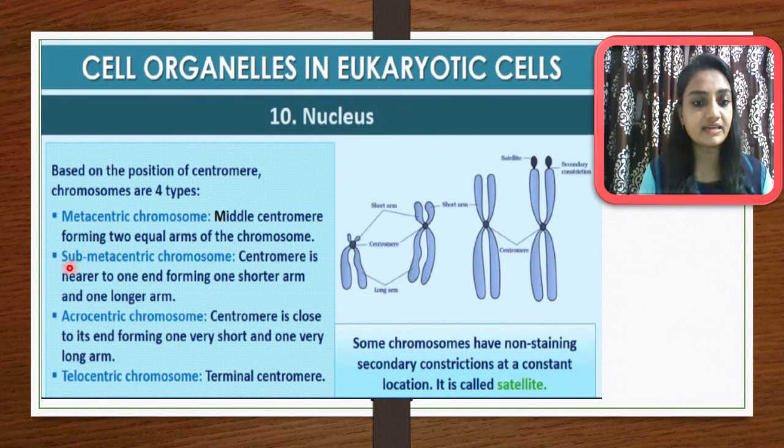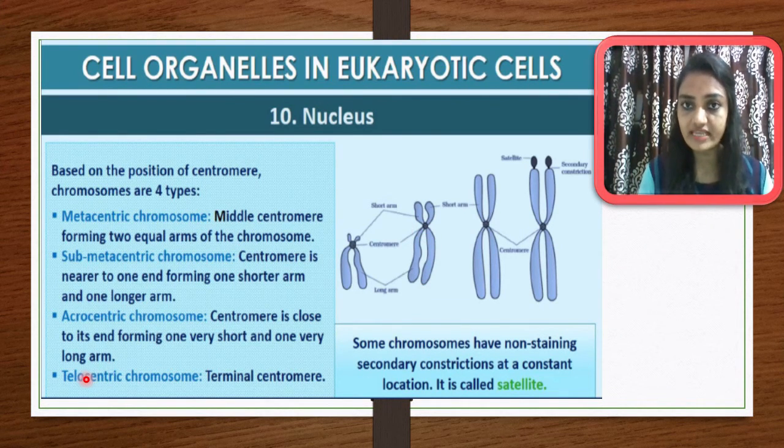The second type is the submetacentric chromosome, in which the centromere is nearer to one end. It is not exactly in the center, and that's why it forms one shorter arm and one longer arm. That's why it is called a submetacentric chromosome. The third one is the acrocentric chromosome, in which the centromere is close to one end, forming one very short and one very long arm. Here you can see this is a very short arm and this is a very long arm. This is called an acrocentric chromosome.